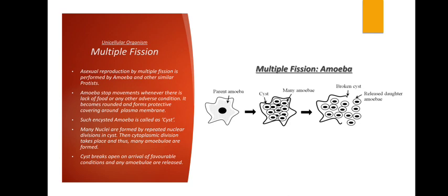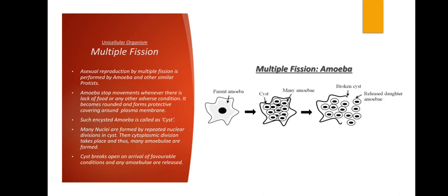Now this is a type of asexual reproduction which will happen when unfavorable situations are there. For example, in case of amoeba, when adverse conditions are there, like there is no food available, amoeba forms a protective covering over it which is called a cyst, and inside the cyst it keeps on dividing and forming new amoebae, right?